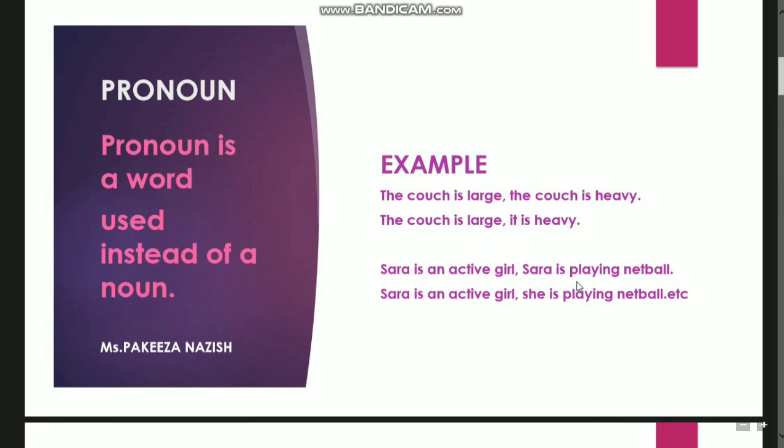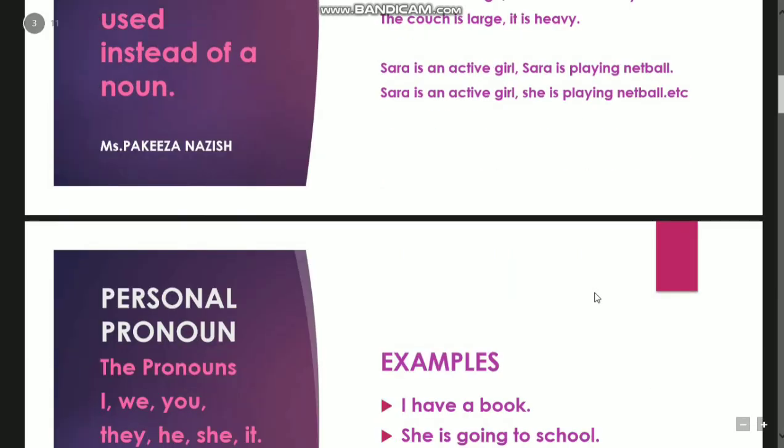Sarah is an active girl. Sarah is playing netball. Sarah is an active girl. She is playing netball. We can give many examples in our daily life of using pronouns instead of speaking our names again and again. For example, I say, my name is Pakiza. I am your teacher. I am not saying again and again, Pakiza is your teacher, Pakiza is giving you the lecture, the lesson, the homework. I will use the word I. So I is a pronoun, right?